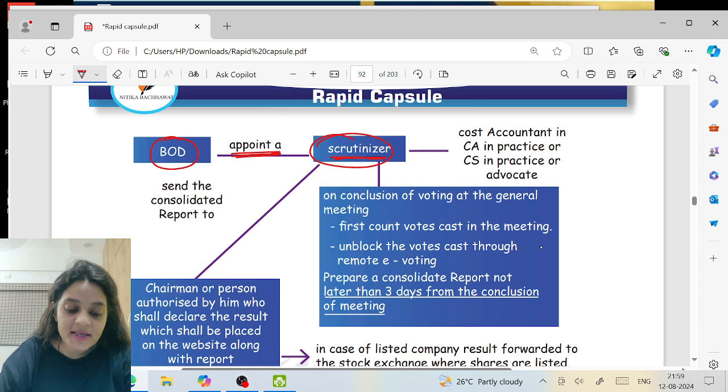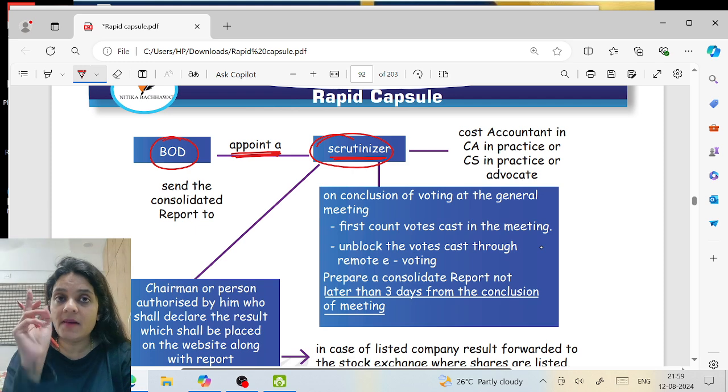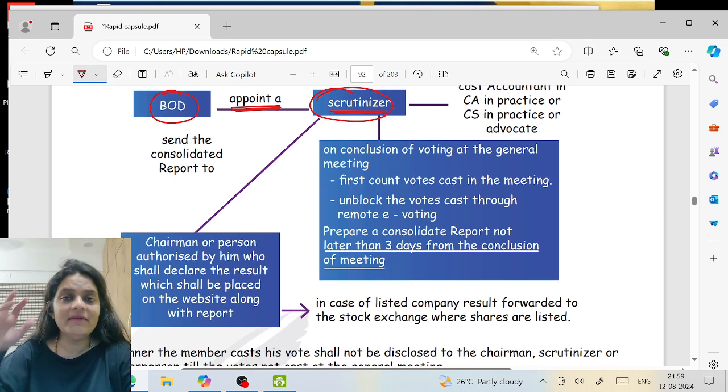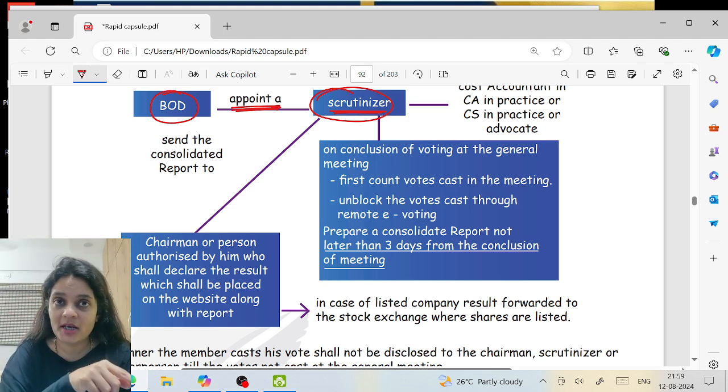Now, the scrutinizer will have access to the names of the people who have voted so that they are not voting again at the meeting. But even he will not have access to the votes cast. Now, on the date of the meeting, after the meeting is done, voting is done, he will first count the votes cast at the meeting. Then in front of two witnesses, he will, not witnesses, that is for postal ballot, and then he will unblock the votes of the online electronic meeting.